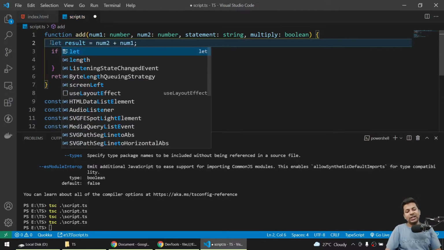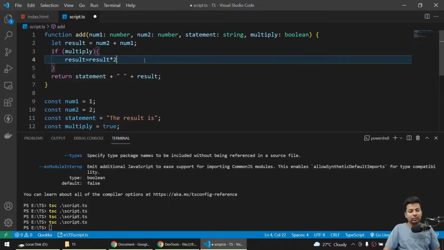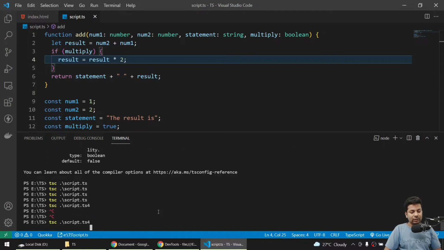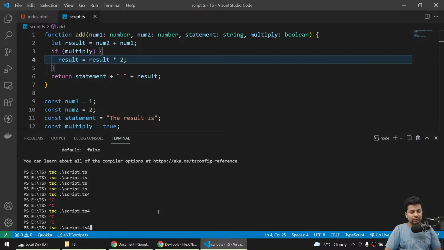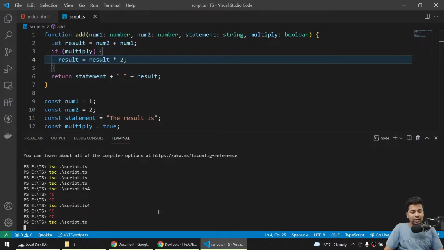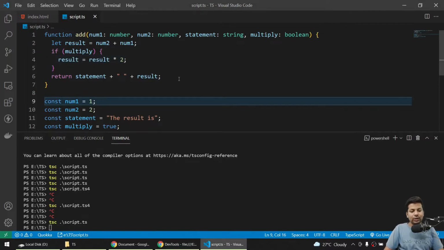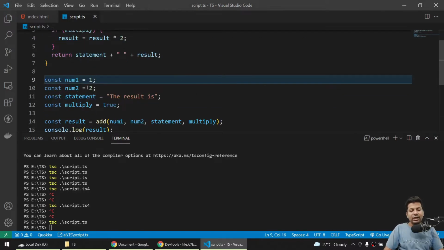So all variables are supposed to be let, const, var, whatever you use, there is not any compulsion. If I save it, compile it, and most probably we'll get a 6. See, we are getting a 6, there is not any problem. Now we can define here the type of variables also we're gonna use.